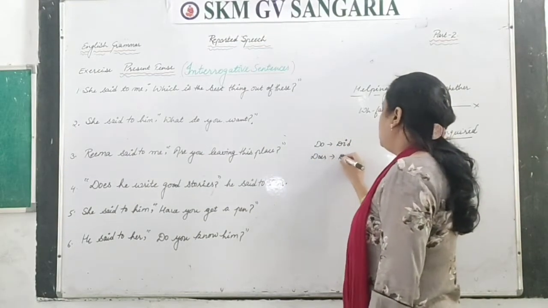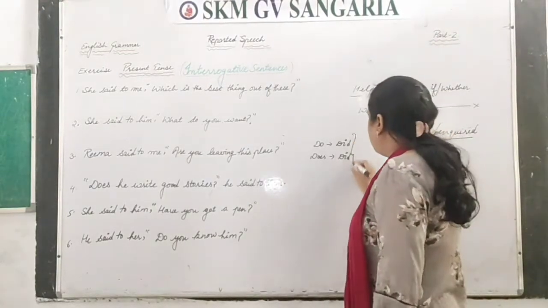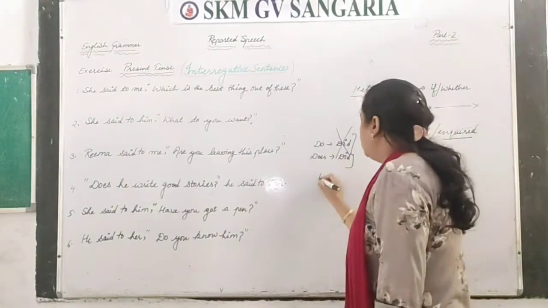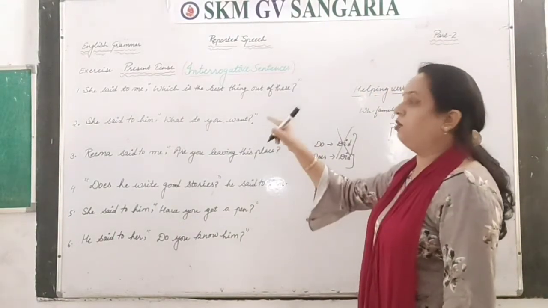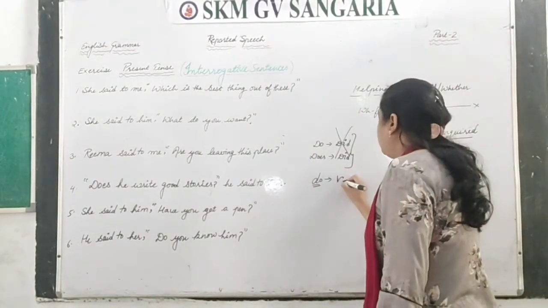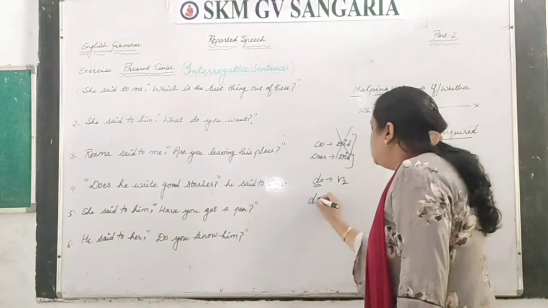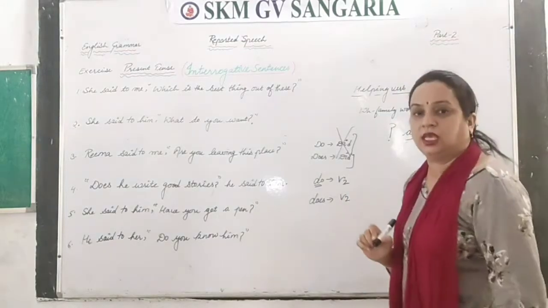That is also did, right? But here you will not do like this. This is wrong. When there is do in the sentence, you have to change that do with the basic form of the verb what is given, and that you have to change in verb second, right? When there is does, you have to change that in verb second.